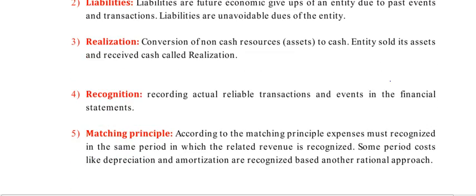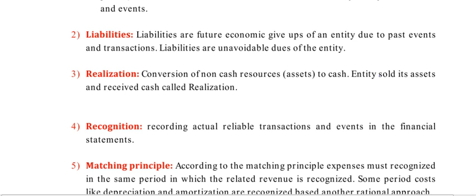Next is liability. Liabilities are future economic give-ups. We are giving to other parties from our organization. Liabilities are duties of the organization. Liabilities are future economic give-ups of an entity due to past events and transactions. We already purchased goods from another company, so we have to pay back now. We have to give up. These are our duties, we are responsible for payment of the liabilities. Liabilities are unavoidable dues of the entity. We have to pay, that's it.